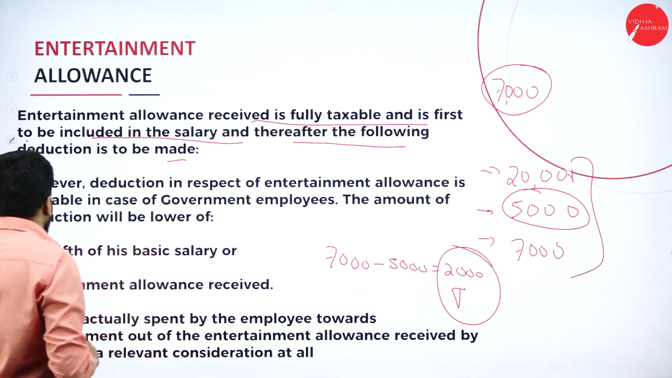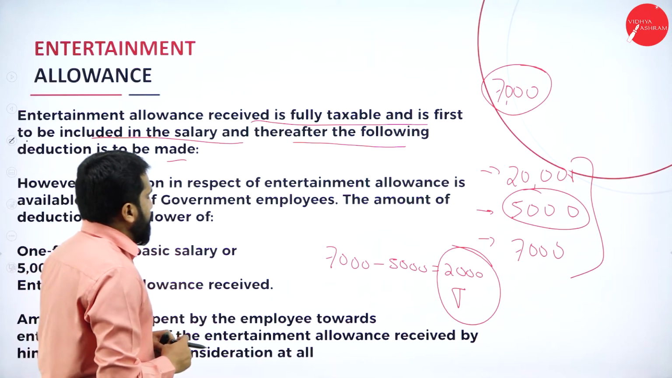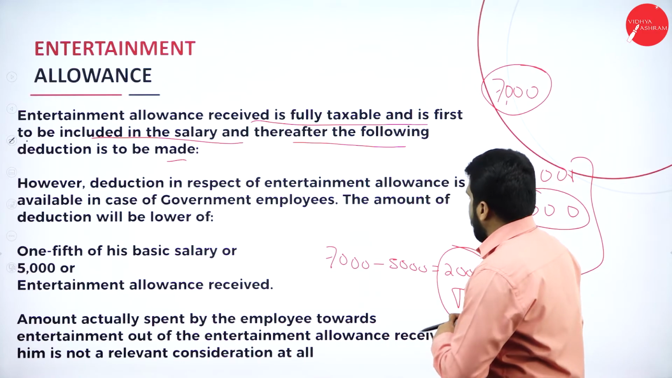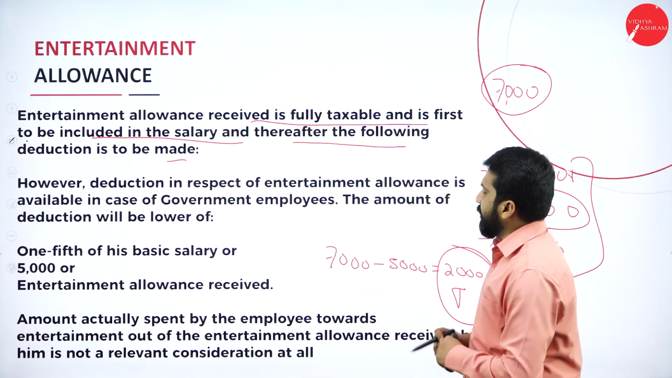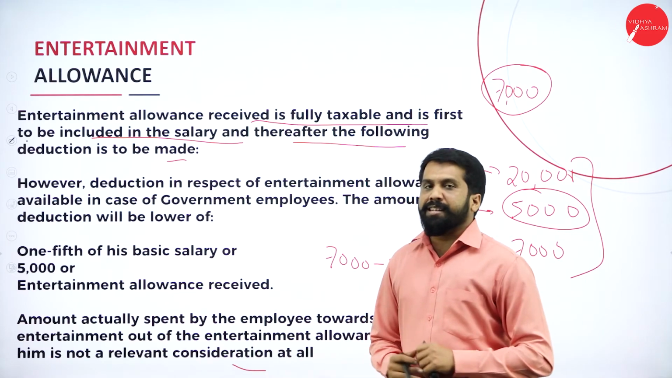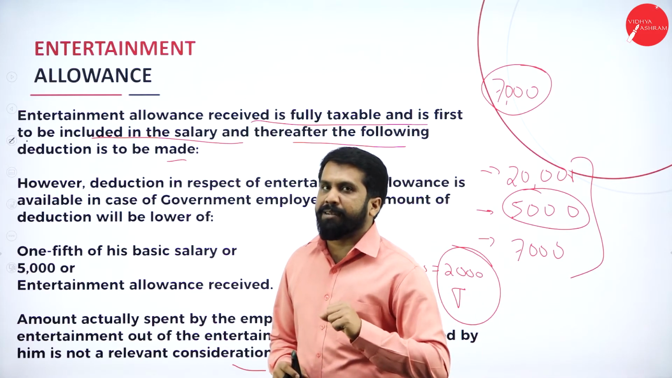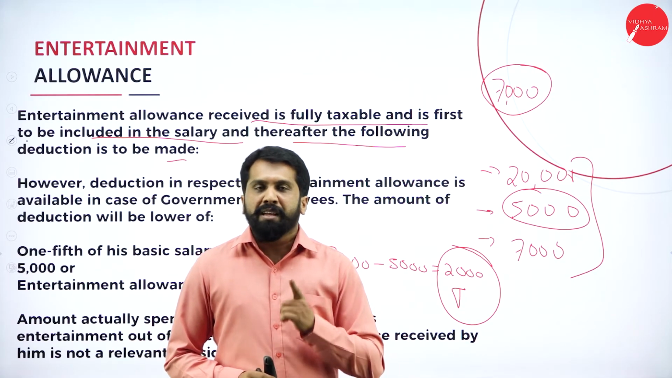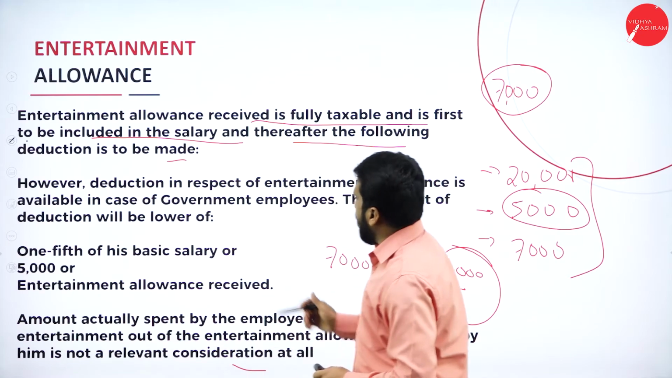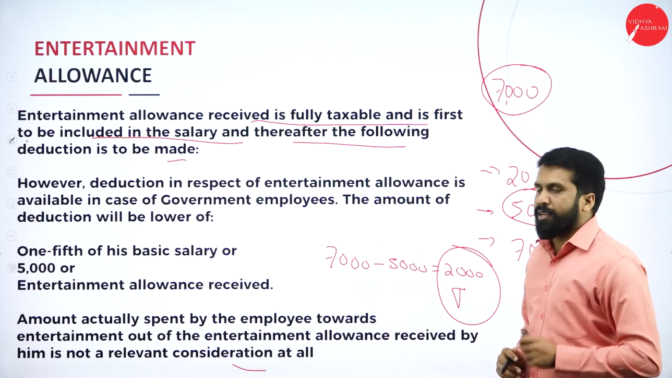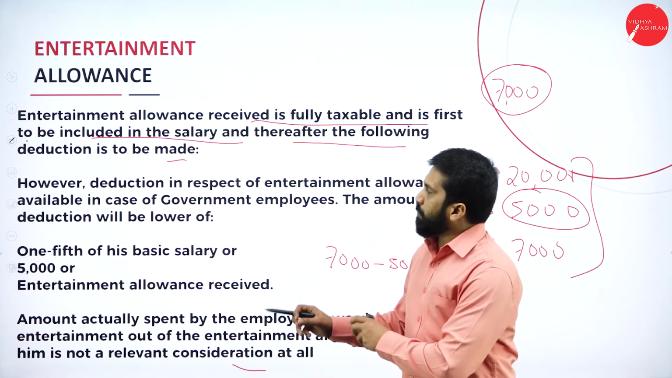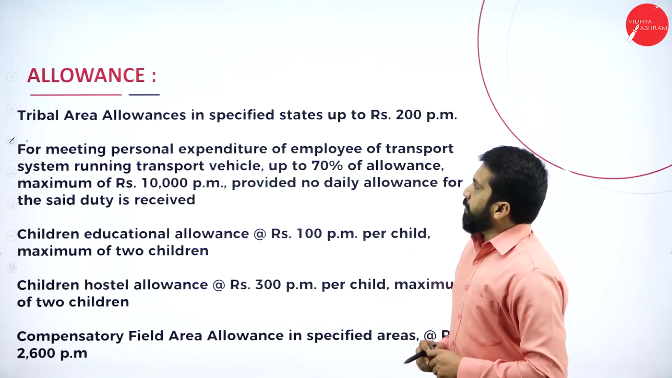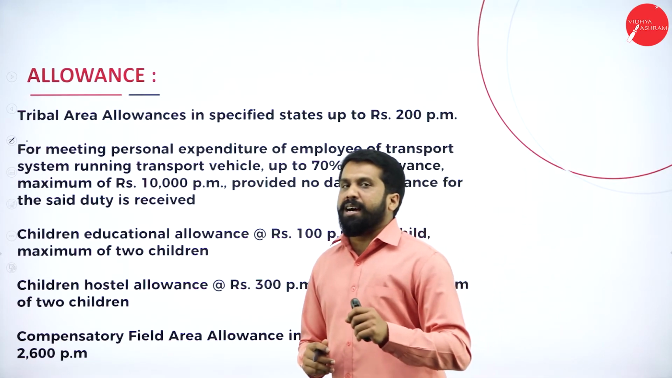Next, the amount actually spent by the employee towards entertainment out of the entertainment allowance received by him is not a relevant consideration. So, for example, you have received entertainment allowance of 5,000. You spent 4,000. That 4,000 cannot be deducted. Clear? If he is a government employee, then we go for this calculation. If he is a private employee, whatever he collected is completely taxable.